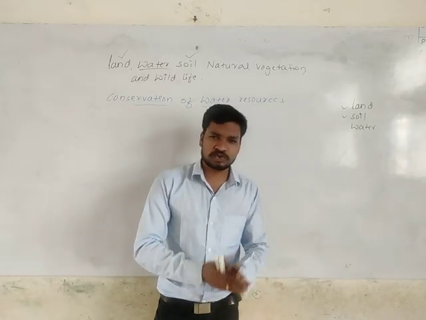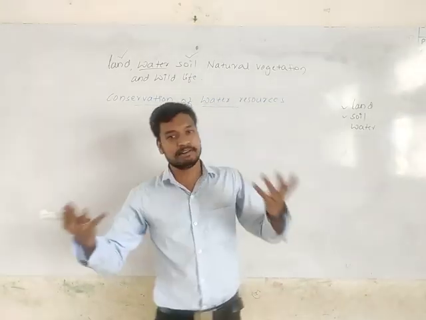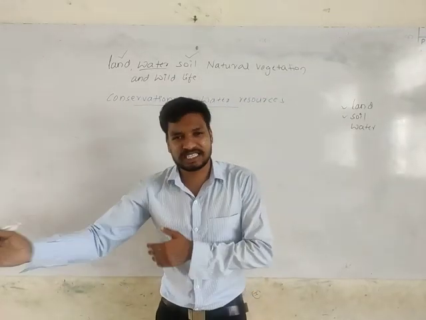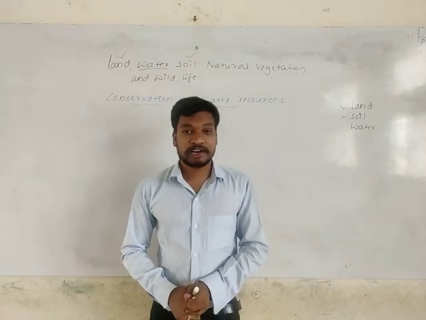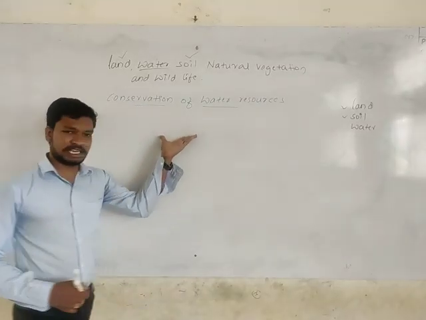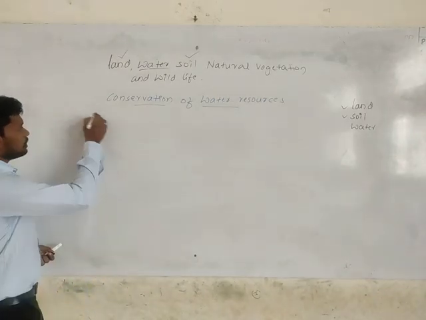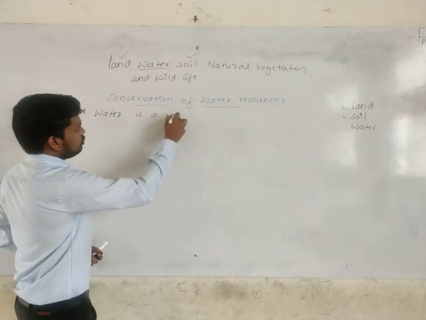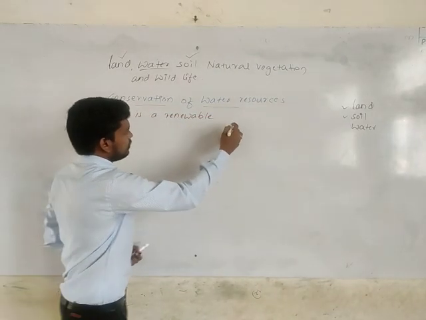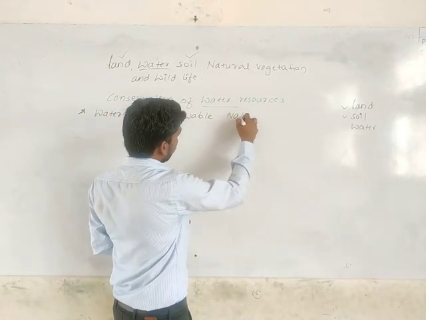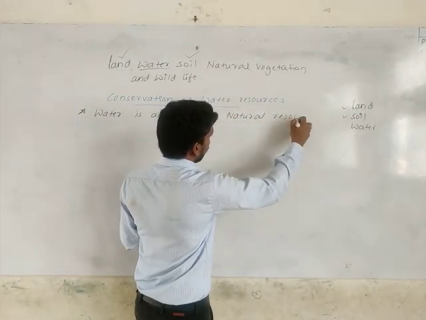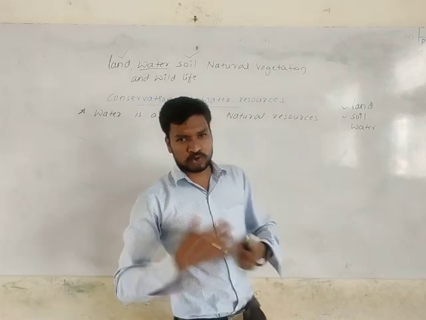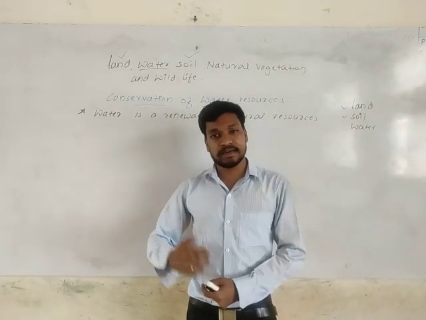That means once you use the resource, you can get it again and again, like air, water, sunlight. We don't need to wait a much longer time to get that again. These are called renewable resources. So water is one of the examples of renewable resources, the main important renewable natural resource. If you use it once, we can get it again and again.